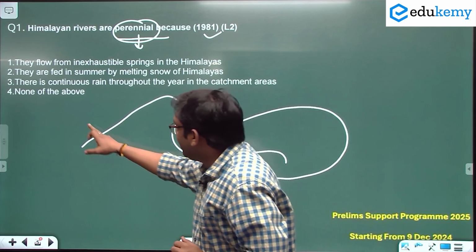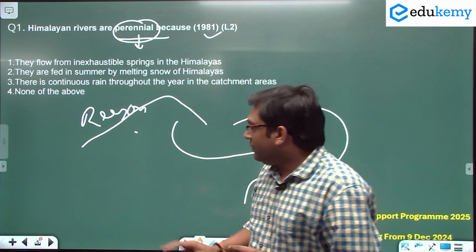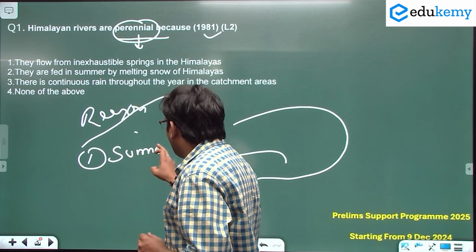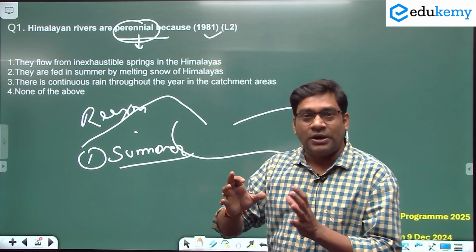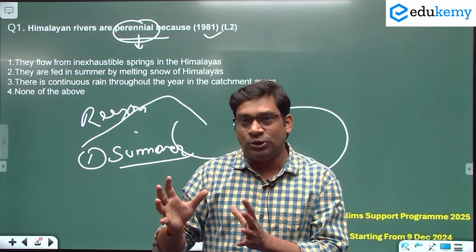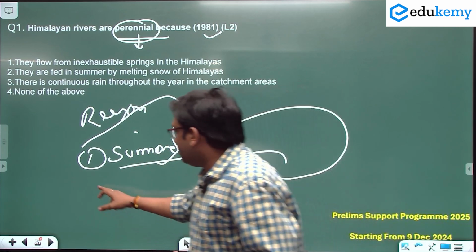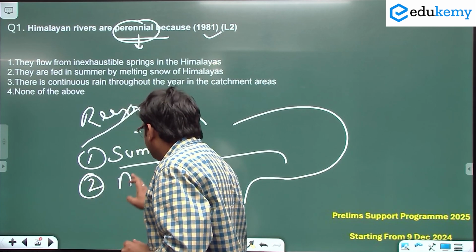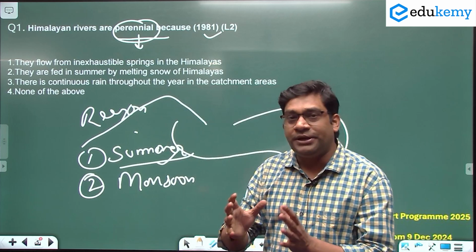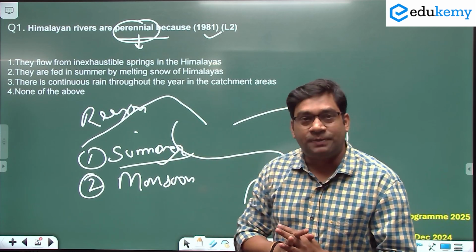Now what is the reason behind perennial? There are 2 reasons. First, in summer season, these rivers always get water from the glaciers because glaciers melt. In summer season the glaciers melt, because of which water is present in this river. Second is your monsoon. During monsoon season, the monsoon brings rainfall and that brings water in these rivers. So 2 reasons why we call it a perennial river.